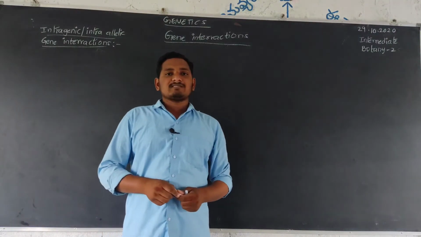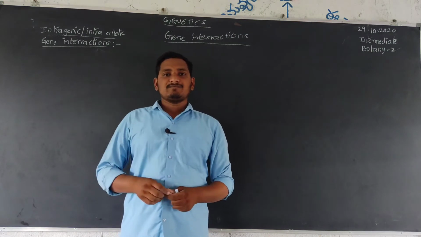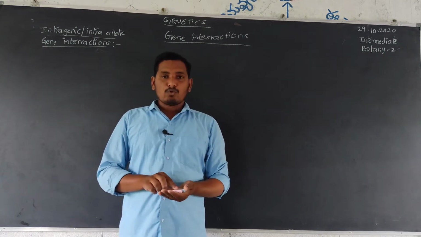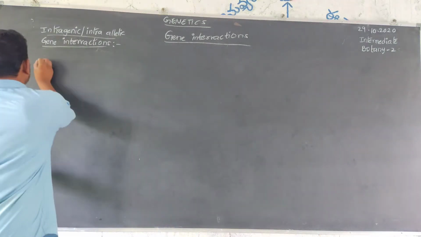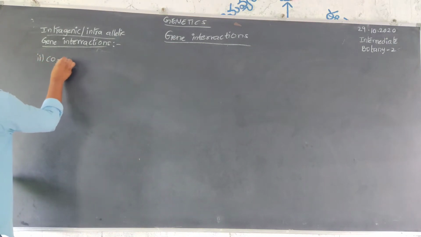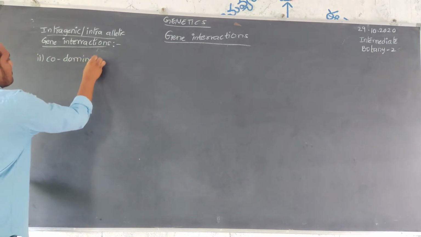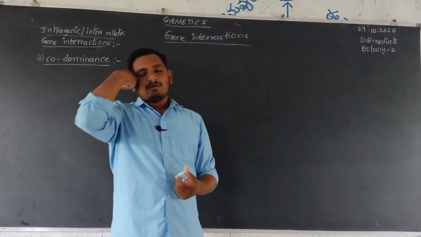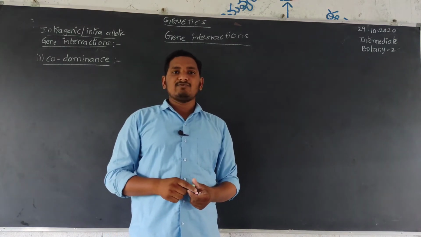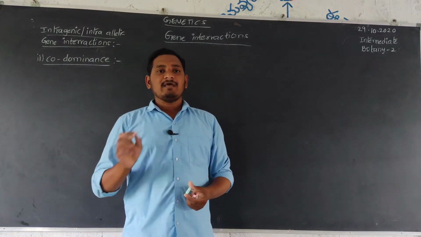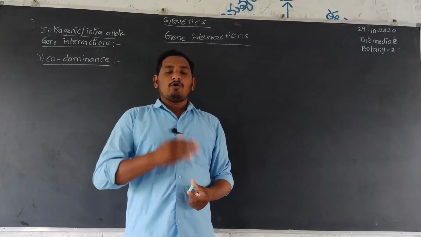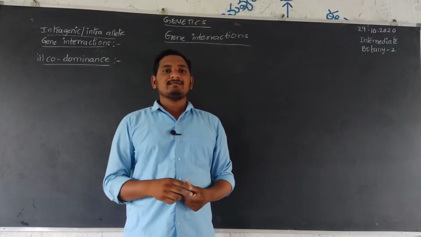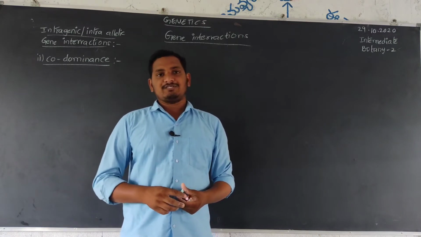Until yesterday, we were discussing intragenic allele inheritance. Incomplete dominance is completed. Today, the second one, codominance. Codominance means both dominant alleles and recessive alleles are expressed with their character in the F1 generation. It means dominant genes as well as recessive genes both express their character in offspring, or the F1 generation.